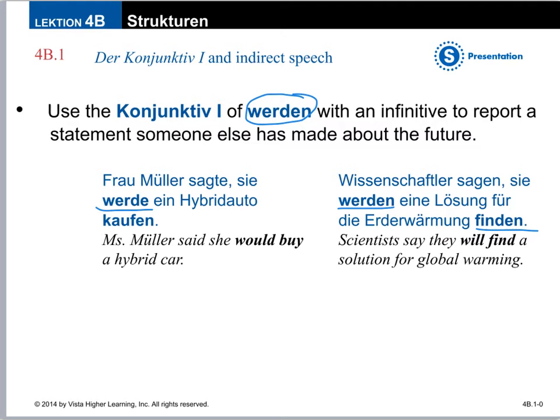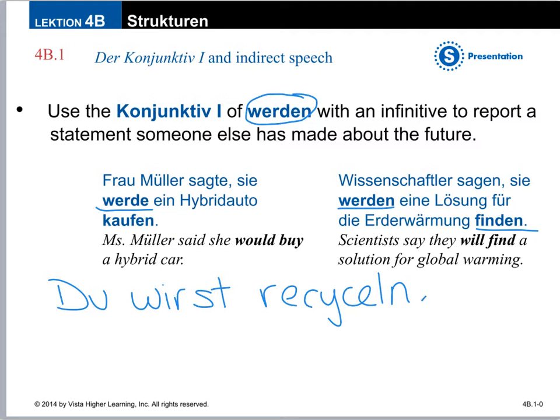We can do another example. So maybe du wirst recyceln. You will recycle. Well, if you say you will recycle, I don't know if that's true or not. That's just what you're telling me. So if I'm passing this on, I want to do the reported speech form, the Konjunktiv I of werden.